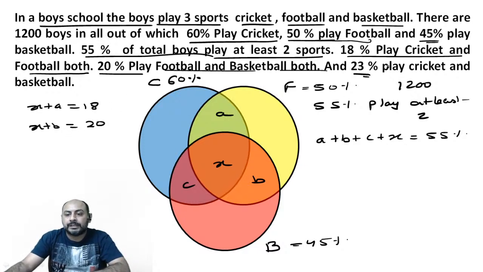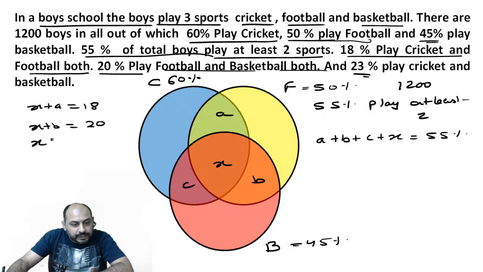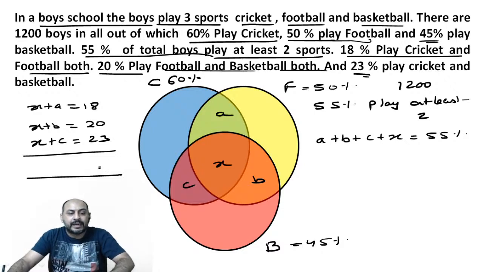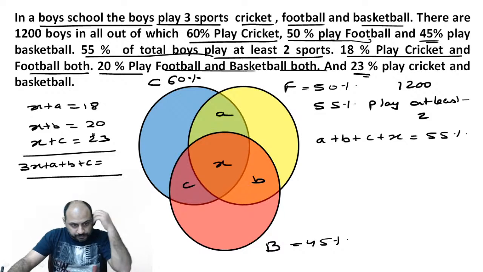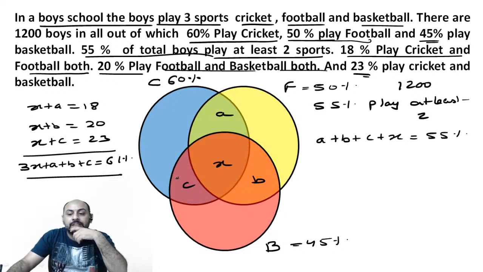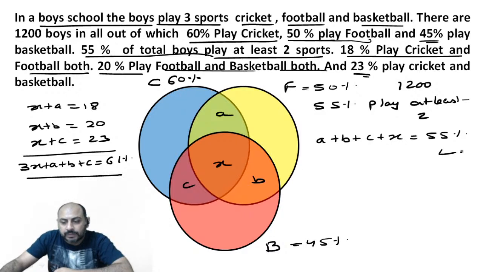And 23% play cricket and basketball, so X plus C is 23. If we add these up, we get 3X plus A plus B plus C, equal to 18 plus 20 plus 23, which is 61%. So this is equation number 1 and this is equation number 2.